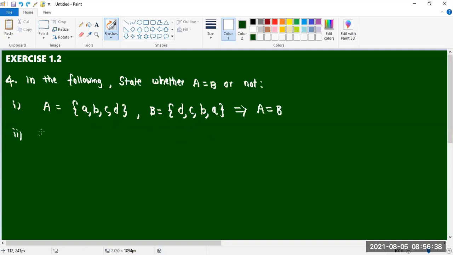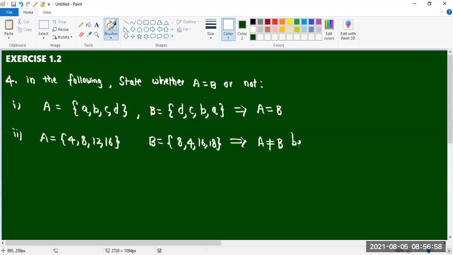Okay? Next one is, you see carefully, A equal to {4, 8, 12, 16}, B equal to {8, 4, 16, 18}. A is not equal to B, because 12 is not there in B and 18 is not there in A.